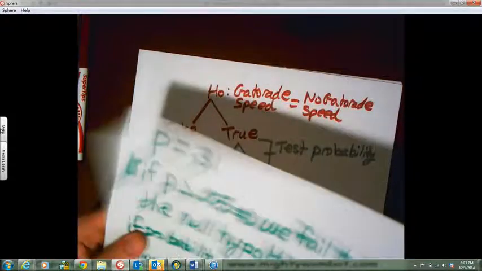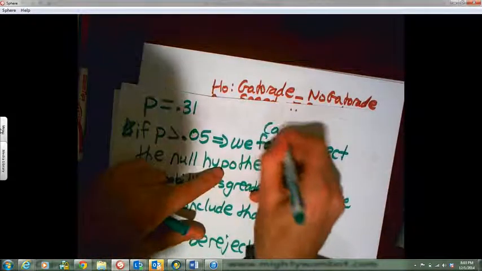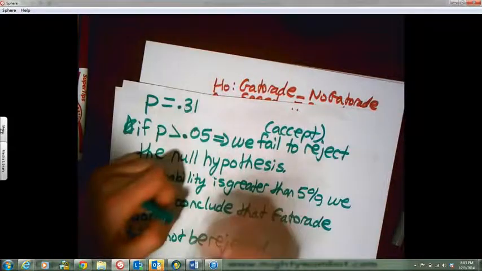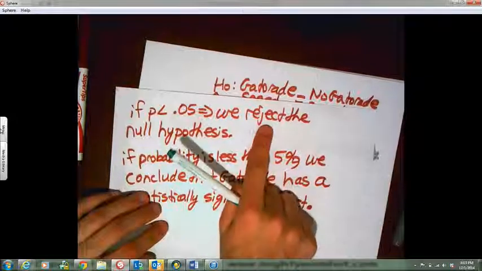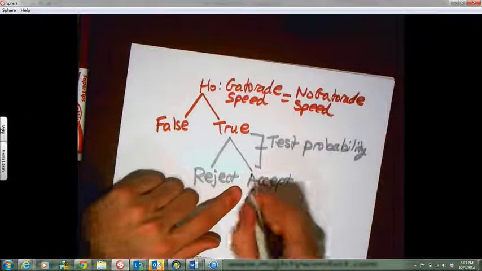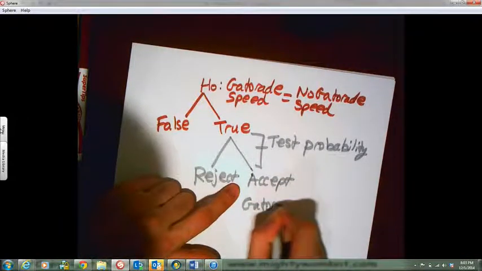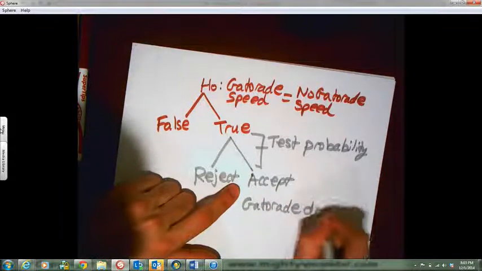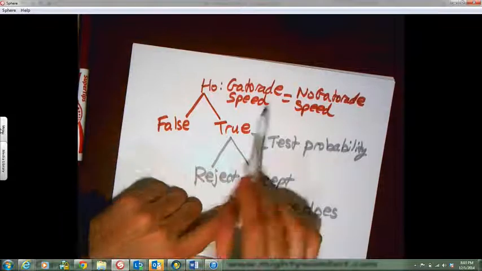If we accept the null hypothesis, what we are saying in words is that Gatorade does nothing, because we're accepting that Gatorade speed is equal to non-Gatorade speed. This is the right choice. This is good, because the null hypothesis is true and I'm accepting it. That's good.